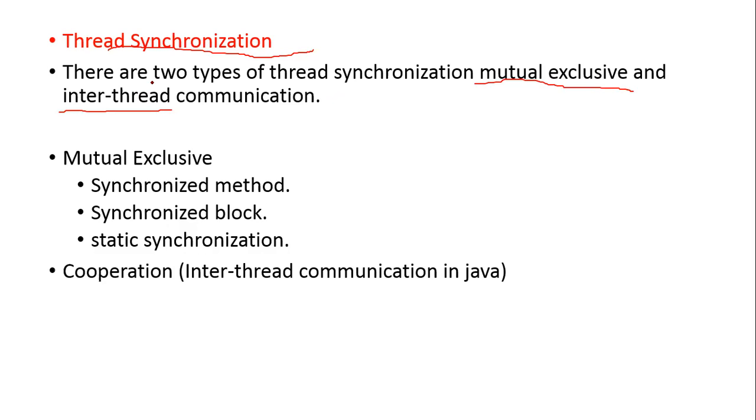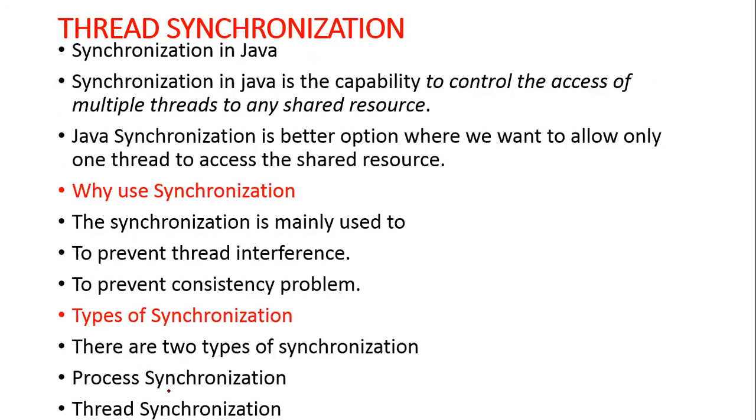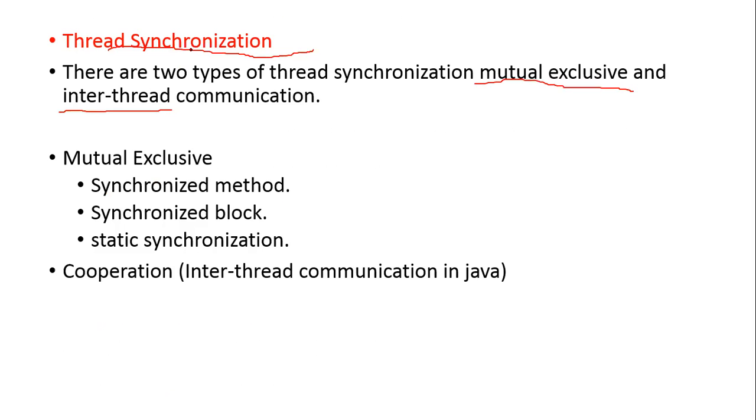So there are two things: process synchronization and thread synchronization. In that, thread synchronization can be done using two types: mutual exclusion and inter-thread communication. When you talk about mutual exclusion, you will have a synchronized method, synchronized block, static synchronization, and cooperation.